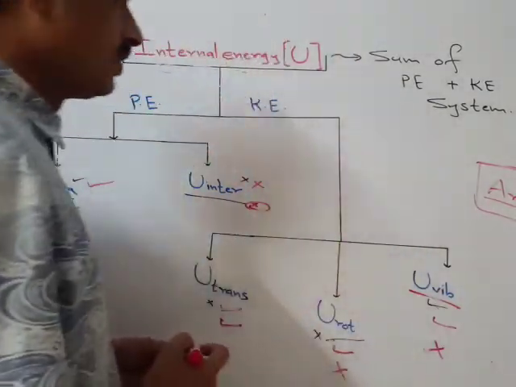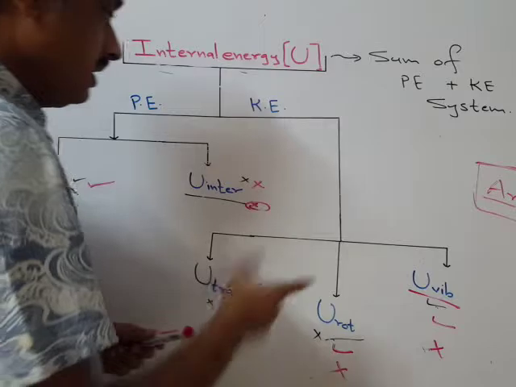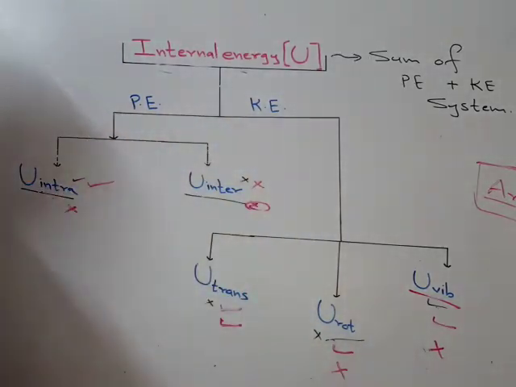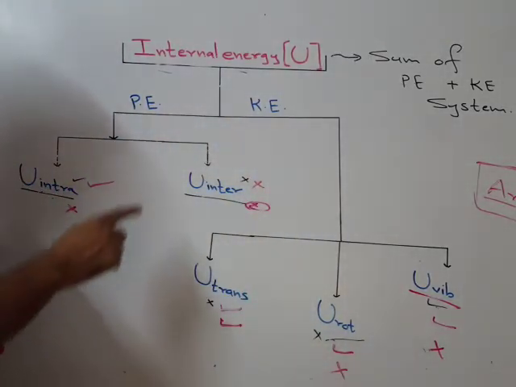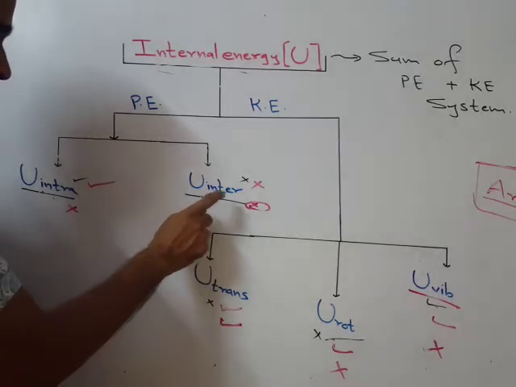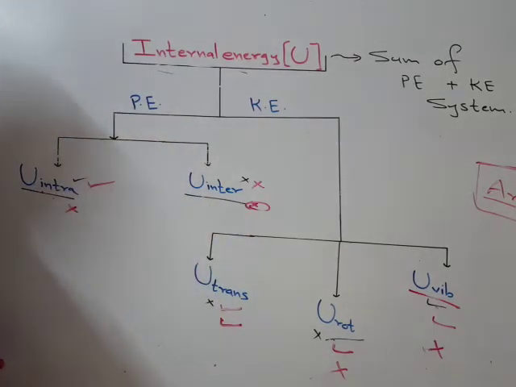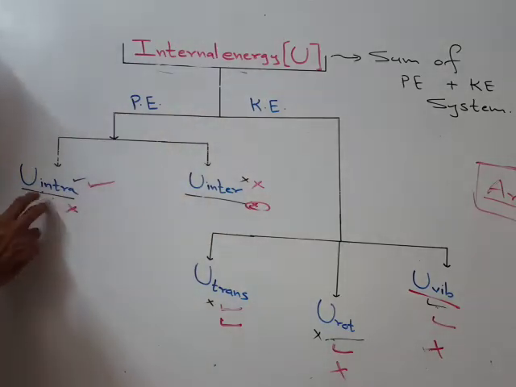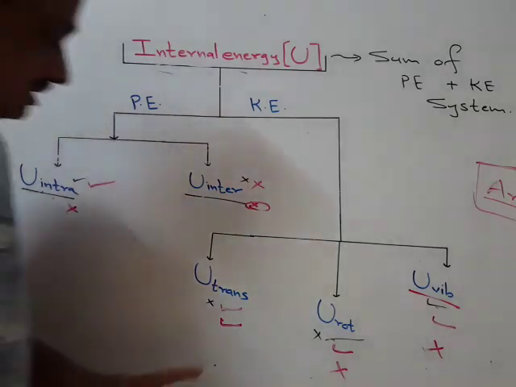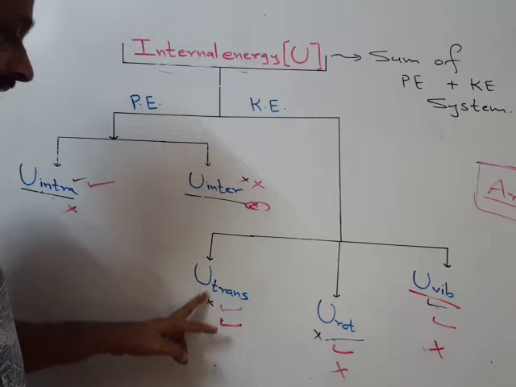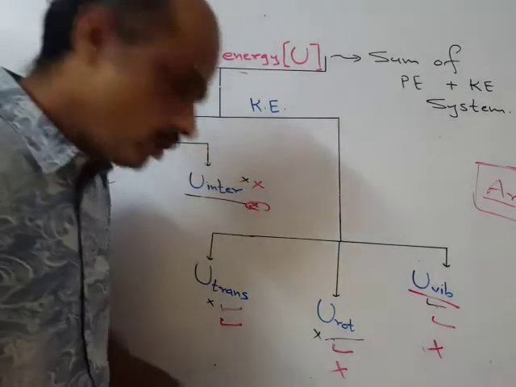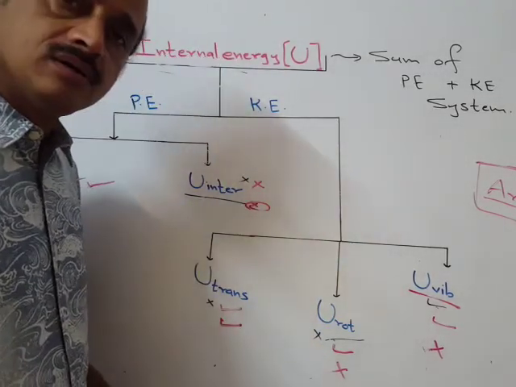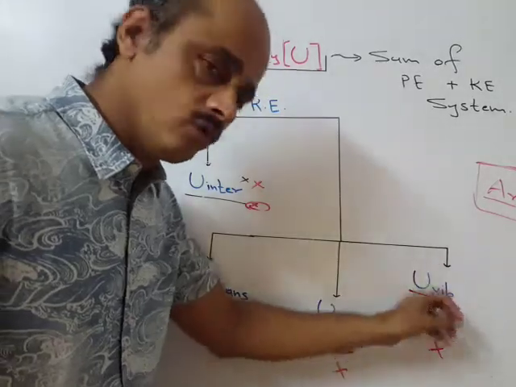Whatever the internal energy of argon, in potential energy, since it is gas, it is not because of intermolecular. Since there is no chemical bonding, it is not because of intra. It is gas, therefore translational is there, but it is a monoatomic gas, therefore no rotational. No chemical bonding, therefore no vibrational.